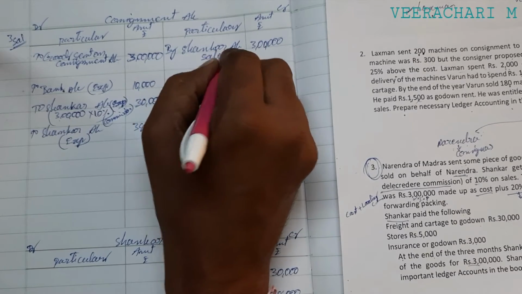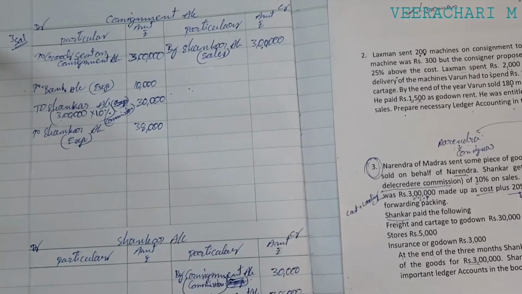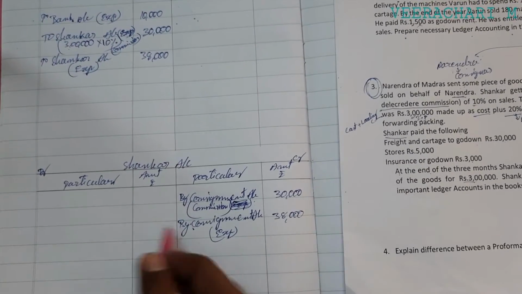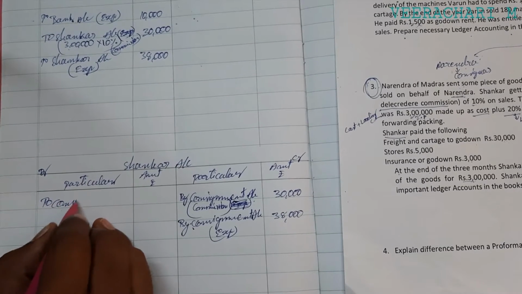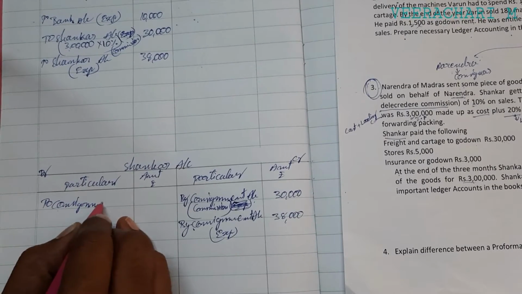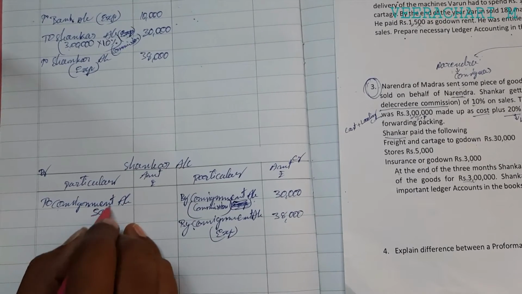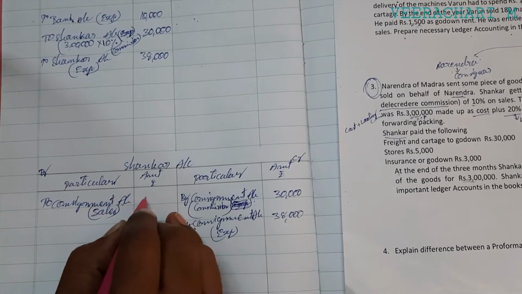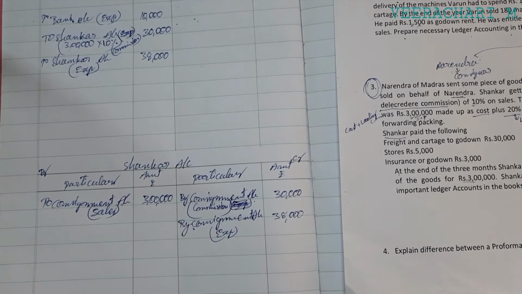That is sales. So we have written on the credit side in the consignment account, and again you come to the consignee account and write on the debit side, to consignment account, sales, 3 lakhs. That is the main point.